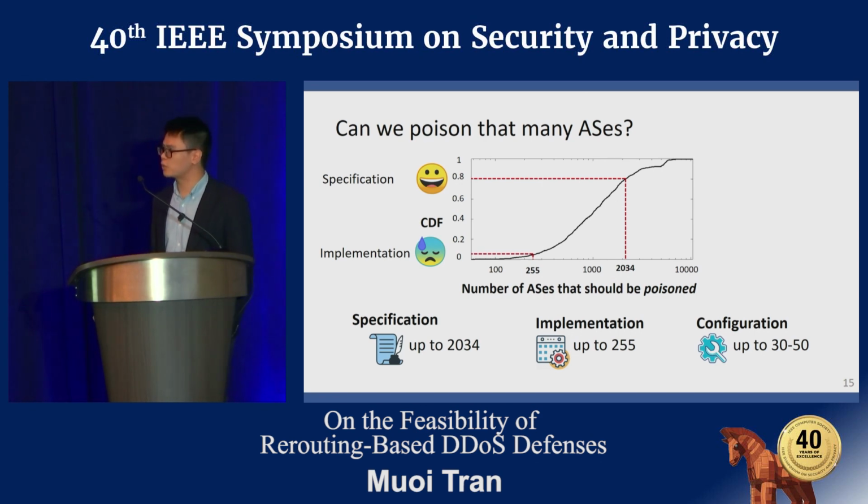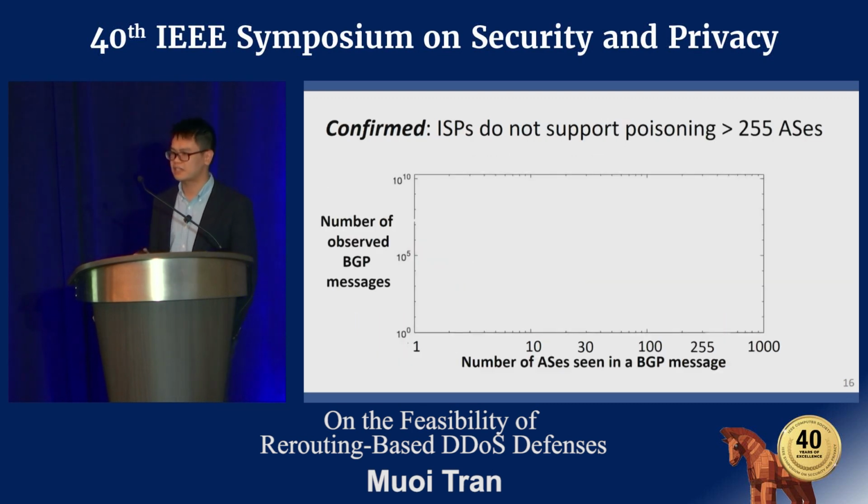So the short answer to the question in the title is that no, we cannot poison that many ASes. And to confirm this, we perform a large-scale passive analysis of the actual BGP messages, and the result is this plot. The x-axis indicates the number of ASes seen in the BGP message, and the y-axis is the number of BGP messages. Our analysis shows that the vast majority of BGP messages have less than 30 ASes in the AS path.